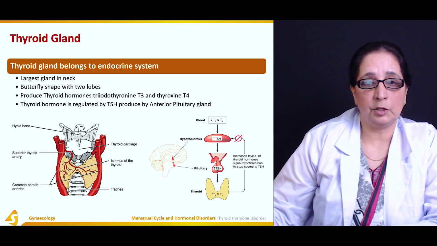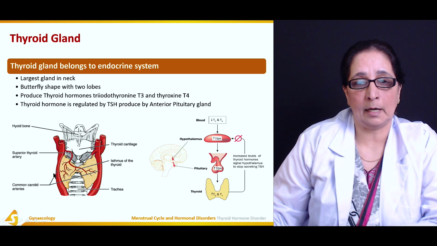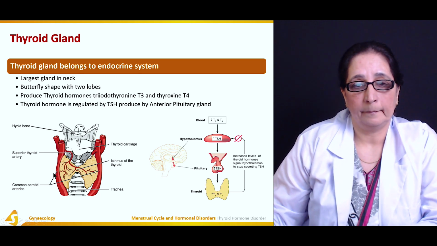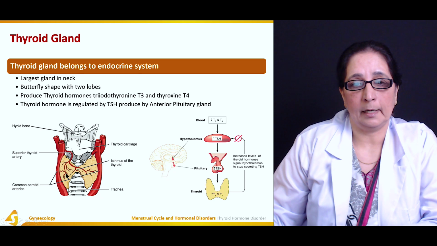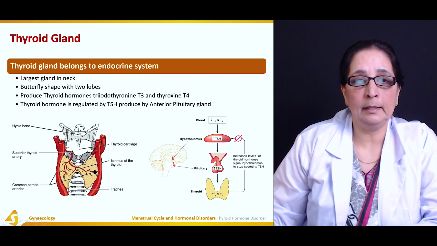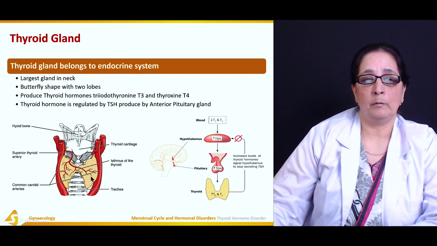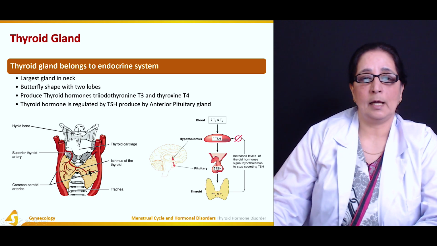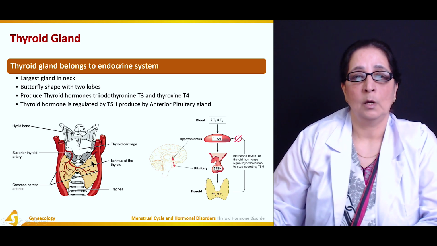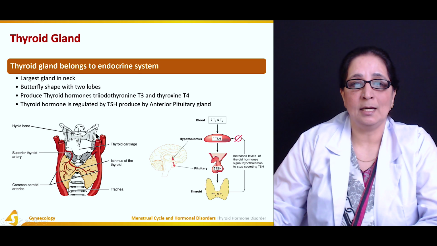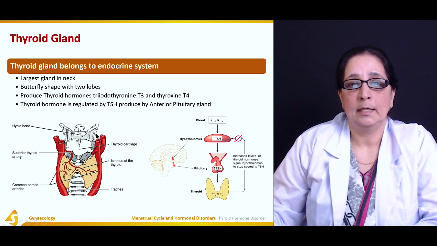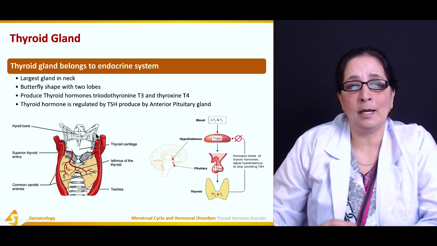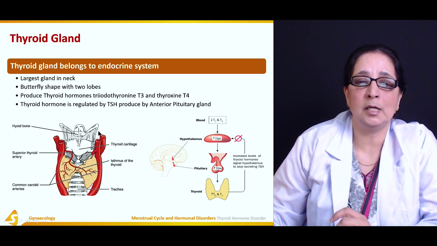If you see the picture here, this is your thyroid gland. It's a big gland, butterfly shaped, has 2 lobes. So this is the thyroid gland in the neck. Thyroid gland produces 2 hormones. One is T3 and the other is thyroxine or T4. T3 is triiodothyronine.